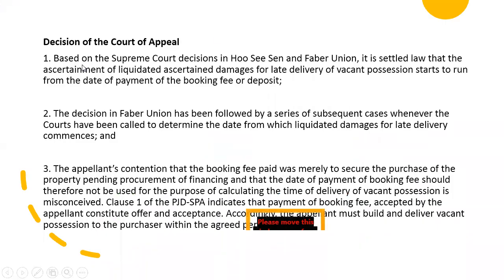In this case, the court referred to a Supreme Court decision in Faber Union, saying that when we calculate the liquidated damages for a late delivery of vacant possession, the calculation will start to run from the date of the payment of booking fees, but not the date of signing the SPA. So in this case, the judgment is quite different from the previous case of GJH Avenue.